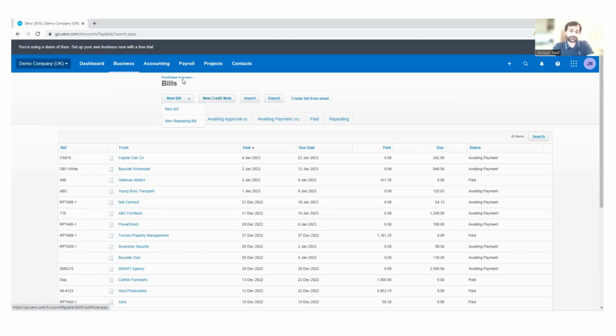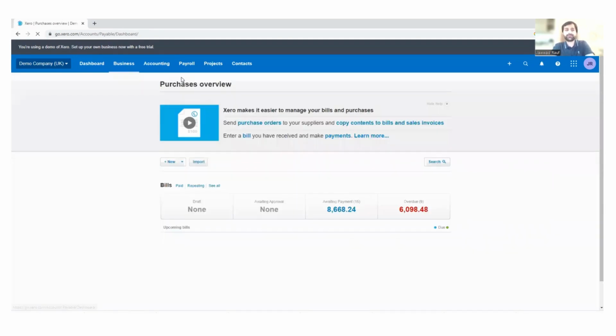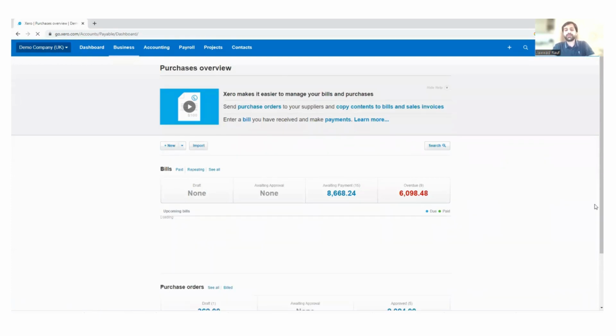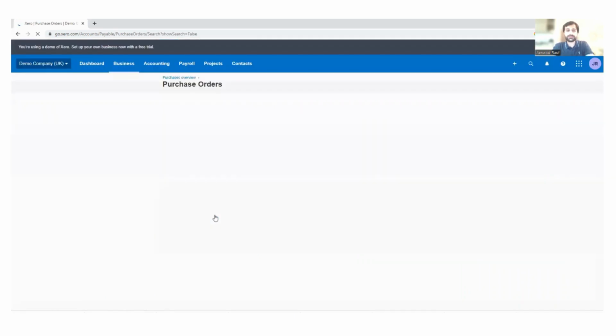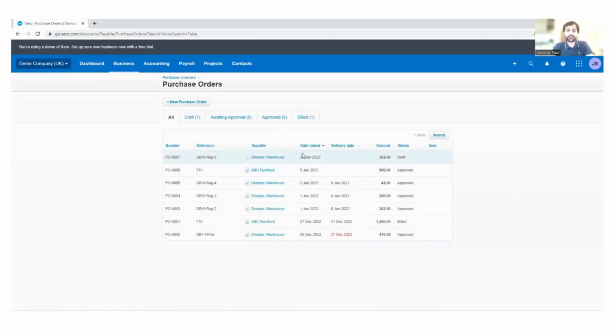Okay, same is the case with purchase orders. If you see here, there is a purchase order. If you want to see all, you can click it and it will show you all purchase orders available, right? So I hope it is clear and there is no ambiguity from the perspective of purchase orders and the bills of purchases. Thank you.